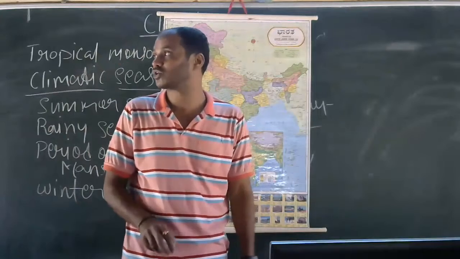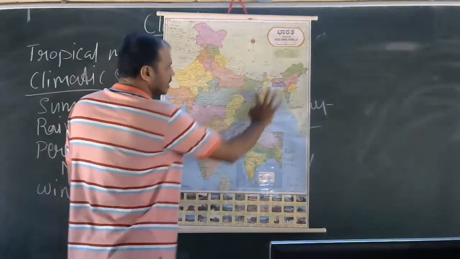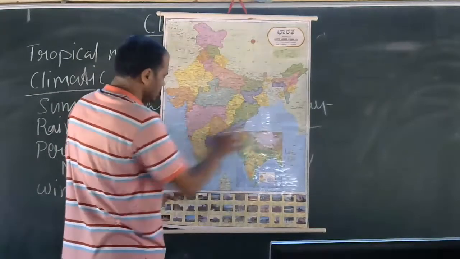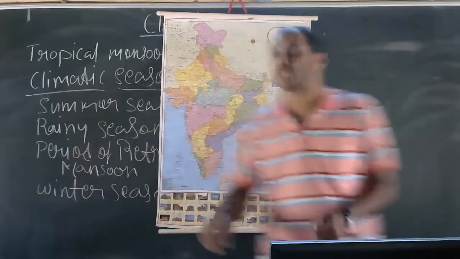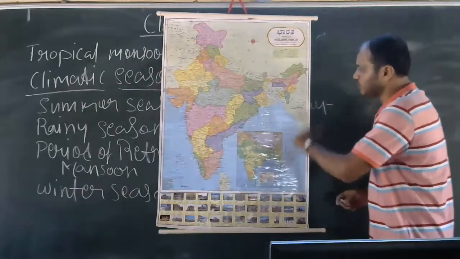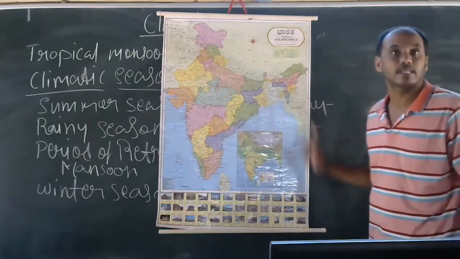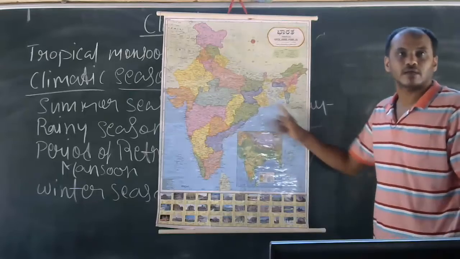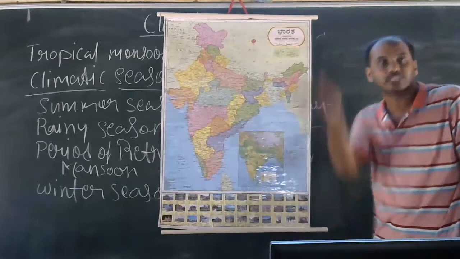Why the period of retreating monsoon? Just listen. Here you can see the Arabian Sea and the Bay of Bengal. The Bay of Bengal is covered by land on three sides. So the wind which blows here will blow here itself, and it creates pressure.